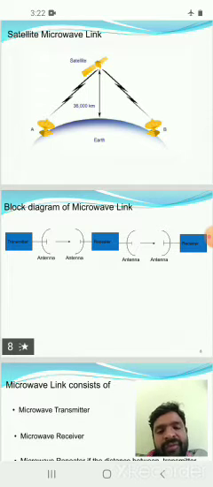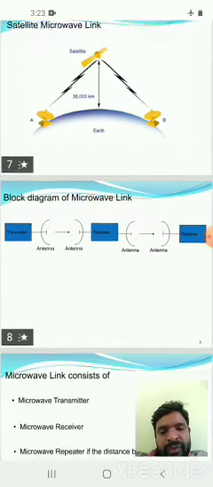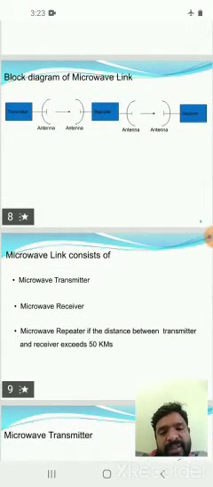So we have a transmitter section, a repeater section and a receiver section. These are the three parts of the microwave link diagram. A microwave link consists of a microwave transmitter, a microwave receiver, and microwave repeaters if the distance between the transmitter and receiver exceeds 50 kilometers.